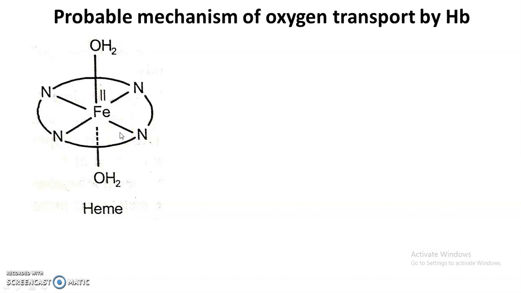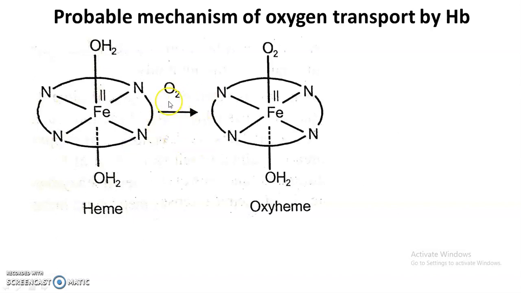Now this octahedral complex is sensitive to oxygen, and it readily forms a labile intermediate as soon as it comes in contact with oxygen. One of the water molecules is replaced by oxygen, and there is a formation of oxyheme.